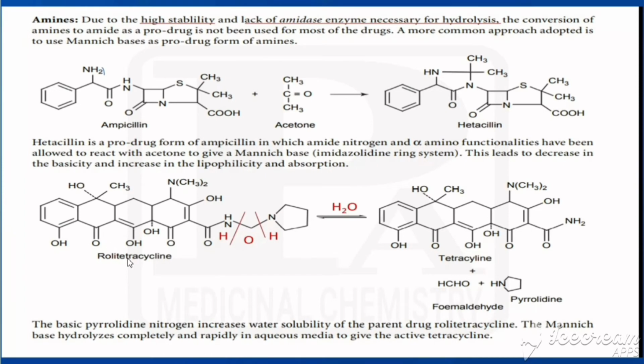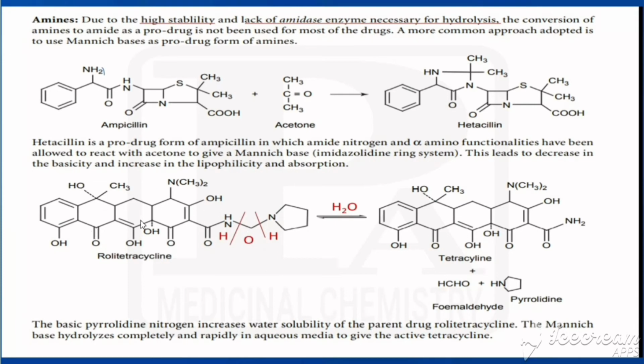Another one is rolitetracycline. In rolitetracycline, that would be hydrolyzed. On hydrolysis, the bond between nitrogen and carbon would be broken and the bond between this carbon and nitrogen would be broken. With the nitrogen, H should be added and here also one H should be added. Here we have CH2O. So three products we are getting: one is pyrrolidine, another one is CH2O, that is called formaldehyde, HCHO, otherwise CH2O, both are the same, and tetracycline.